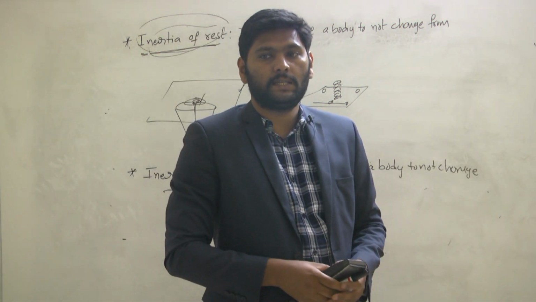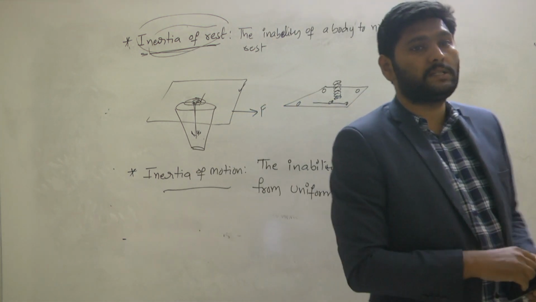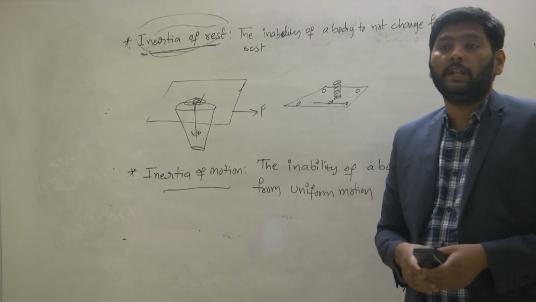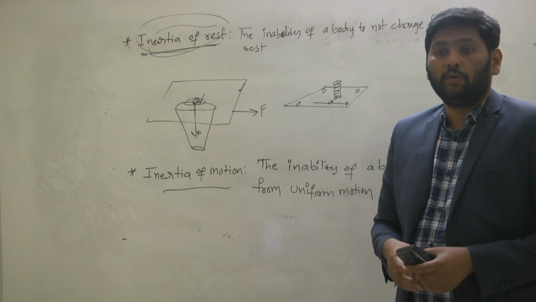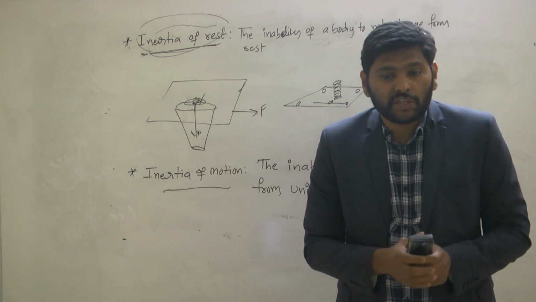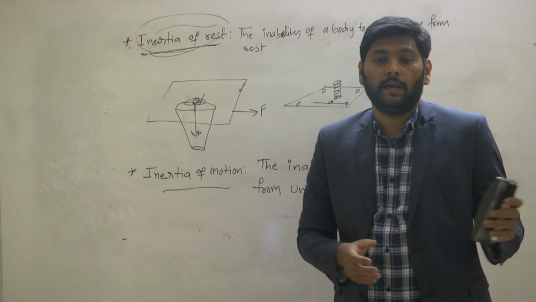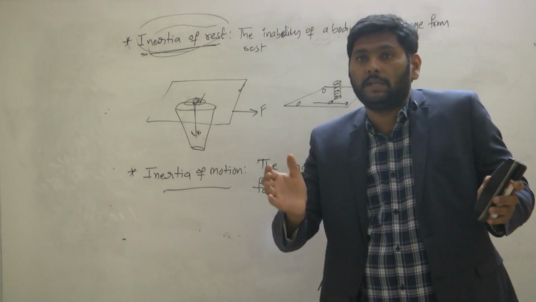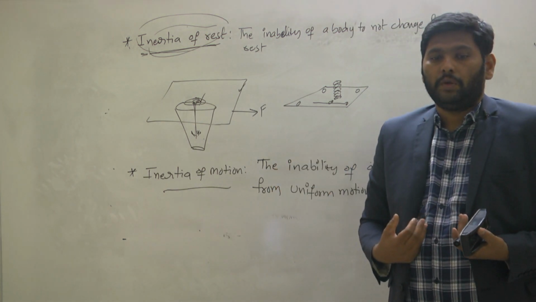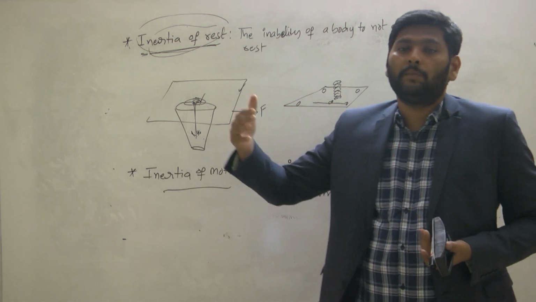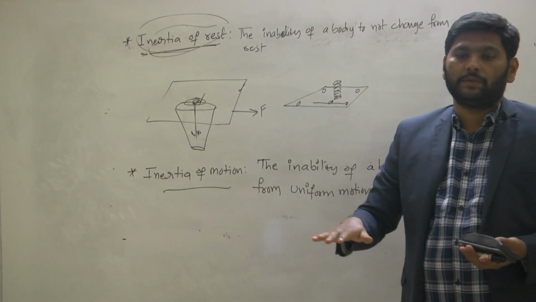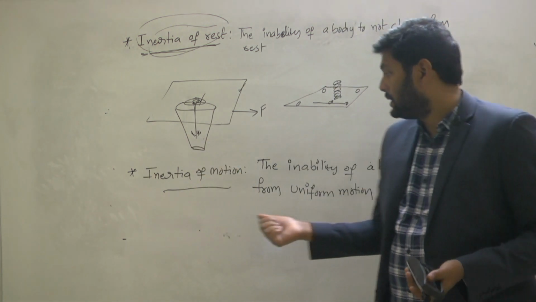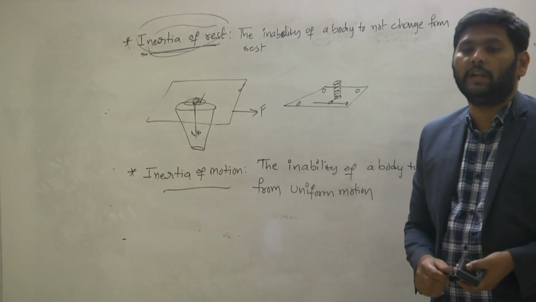Even athletes doing the long jump come from a long distance and then jump, because they gain that inertia, and due to that inertia they jump more distance than before. So the long jumpers and the javelin throwers all use the concept of inertia of motion in daily life.